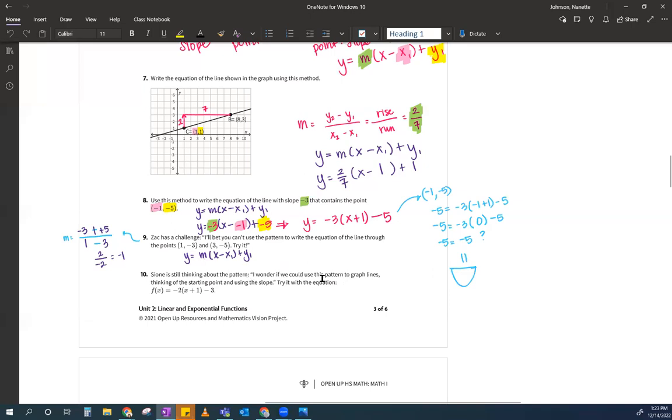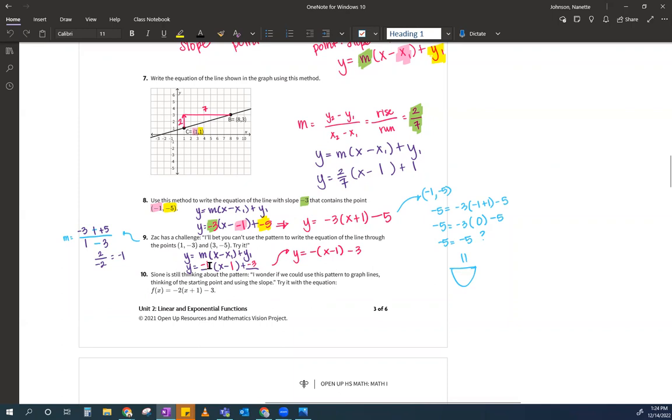Okay, so here we're going to write y equals blank parentheses x minus blank plus blank. And then I'm going to throw everybody in where they go. So I got -1 as my slope. And then I'm going to choose the first point just because it's first. So x minus 1 and then plus -3. And then I'm just going to clean everybody up. I don't like writing -1, I just like writing a negative. So y equals negative parentheses x minus 1, close parentheses, -3. There's my answer. I've already told you how to check it, so we should be good on that.